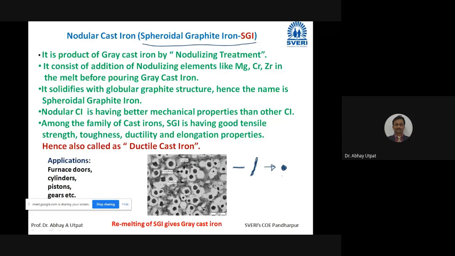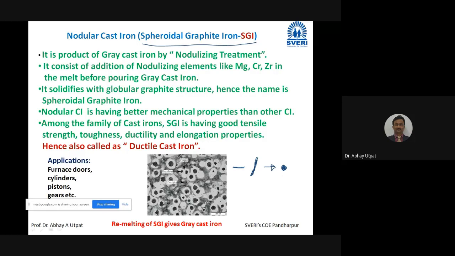Now, what are the nodulizing elements? Nodulizing elements are magnesium, chromium, zirconium. So these elements are added in the melt before pouring of grey cast iron. Same process. I have ordinary grey cast iron. I will melt it. I will take in ladle. Now I will take powder of this magnesium, chromium, zirconium, and that will be added in the ladle before pouring. I hope you are getting the meaning of ladle.